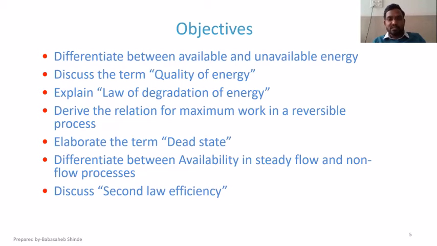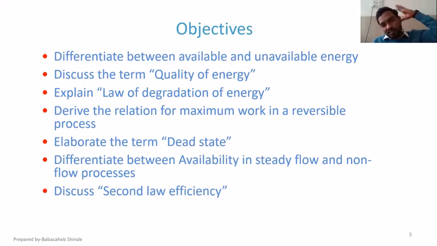Now we know the efficiency. Efficiency is nothing but output to the input. If you are providing some energy to a system and getting something done, the ratio of that output from that system to the input that you have provided is nothing but the efficiency. That is the general definition. Now we have applied this concept to a heat engine to find the thermal efficiency of that heat engine.